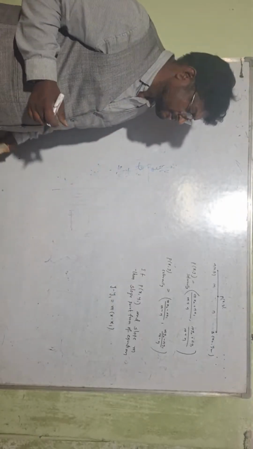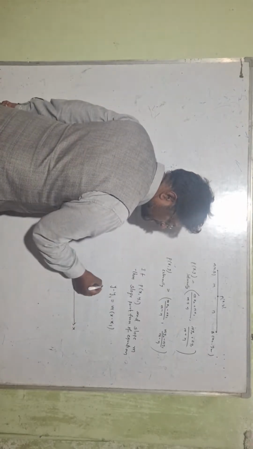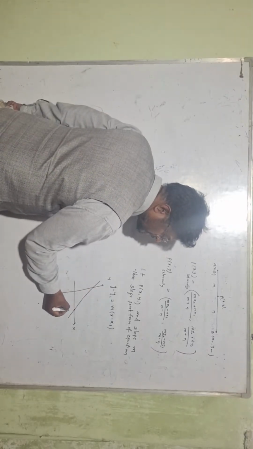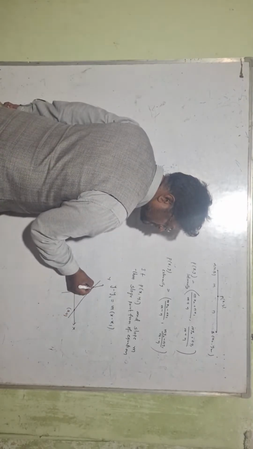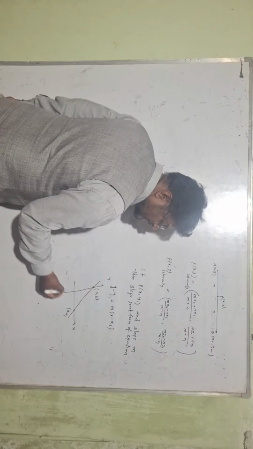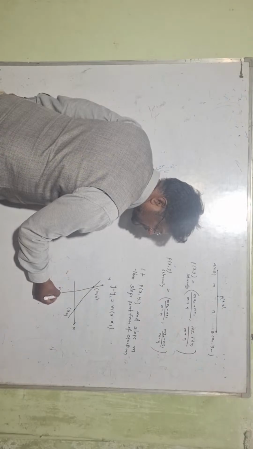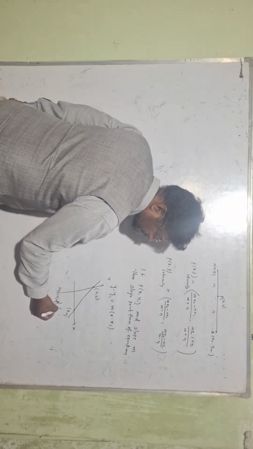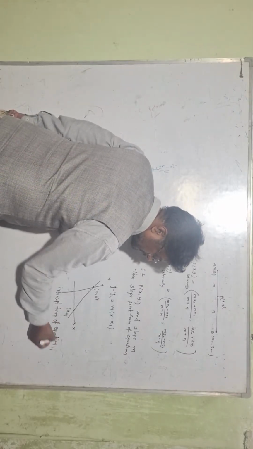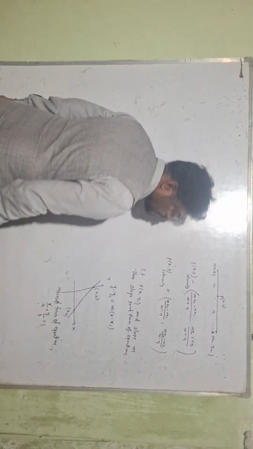This is the x-axis, and here it is the y-axis. A line divides the x-axis at point a comma 0, and the y-axis at 0 comma b. Then that is called the intercept form of equation: x by a plus y by b equals 1.